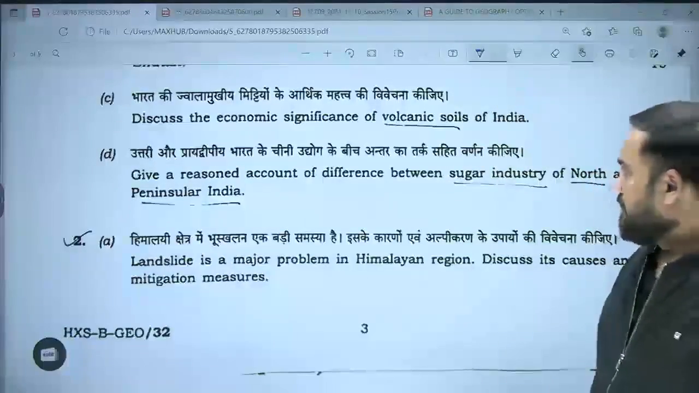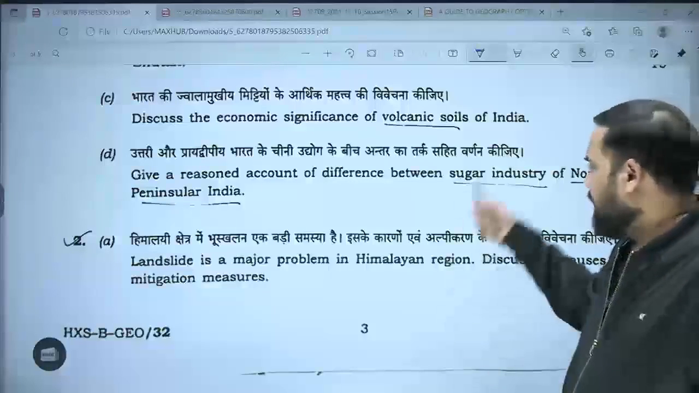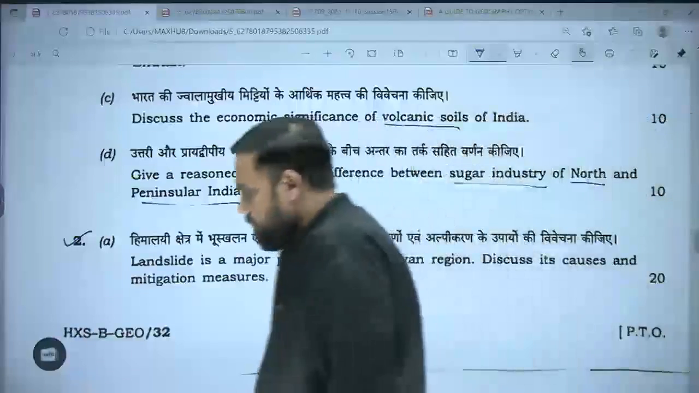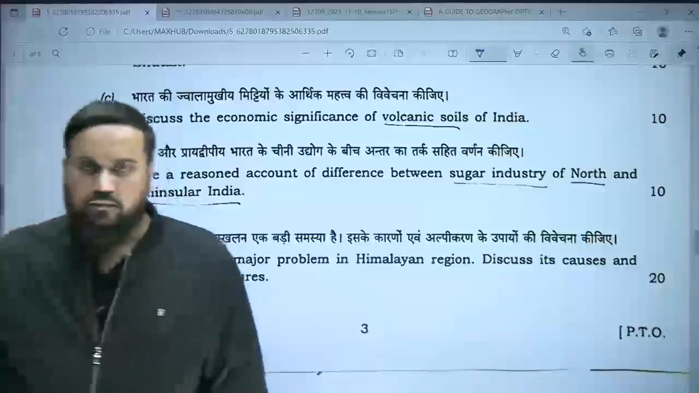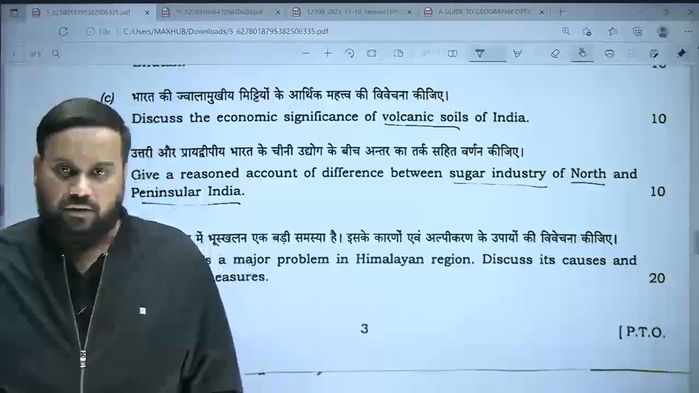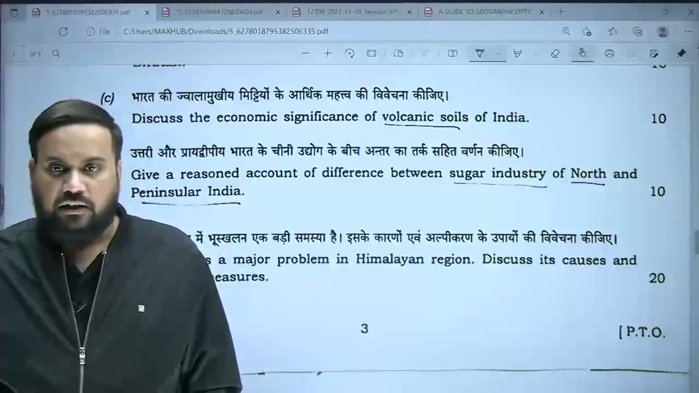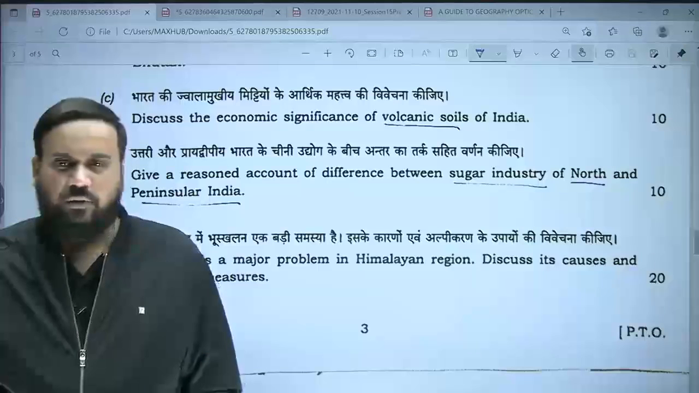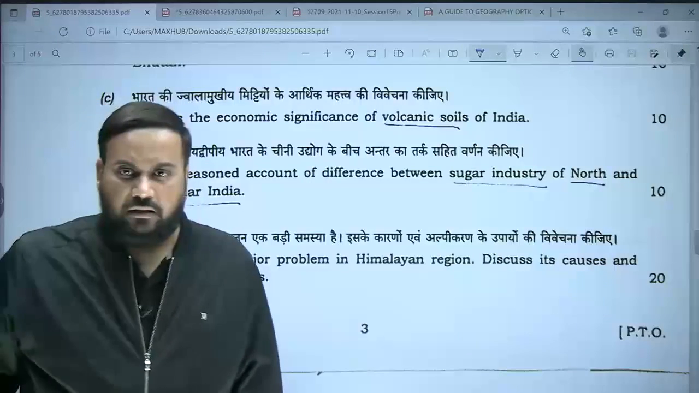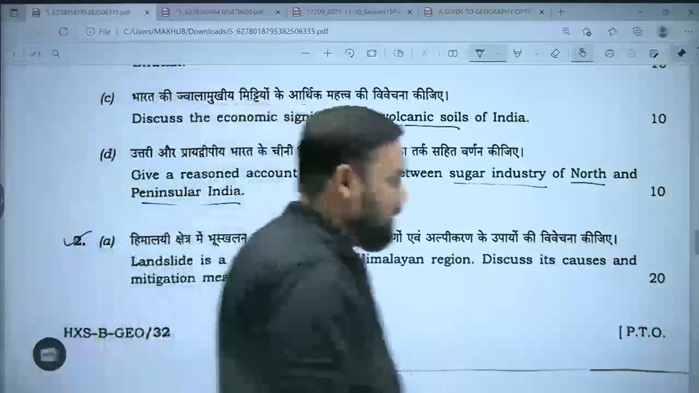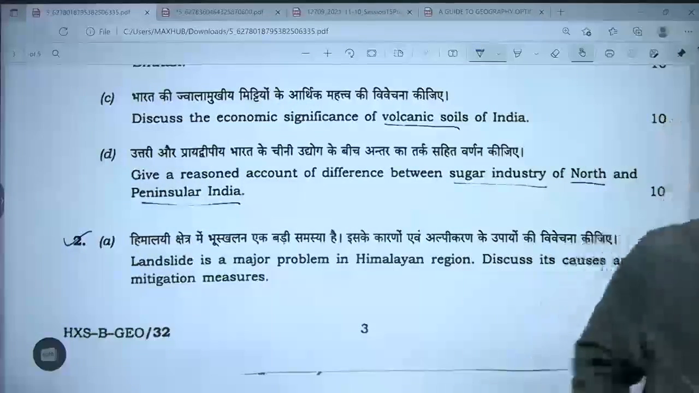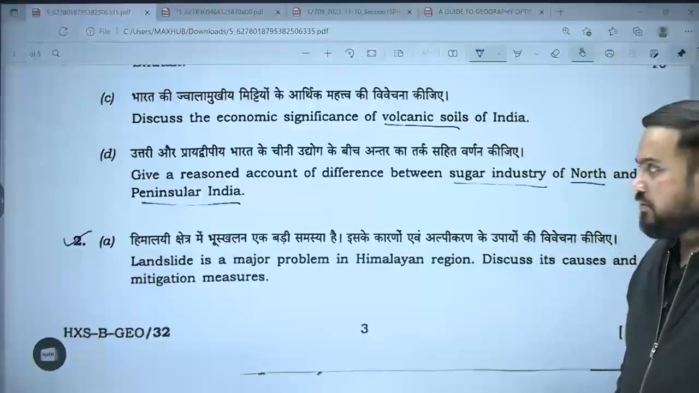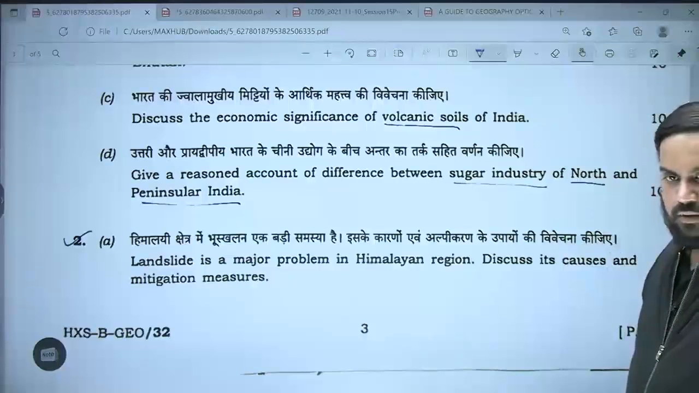Discuss the economic significance of volcanic soils in India. So tell me, one volcanic soil is which one? Can we say black soil? Yes, it is the black soil, which is the major volcanic soil in India. And others, there is some in Andaman and Nicobar, but not very much impact. You can write something about that, but mainly the focus will be on the black soils of India. Yes, it is a previous year question.